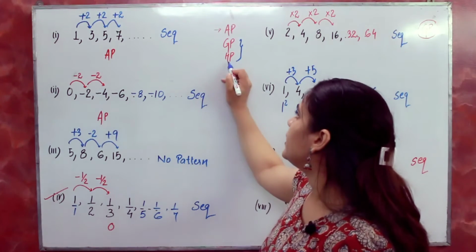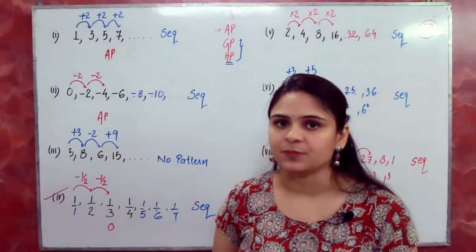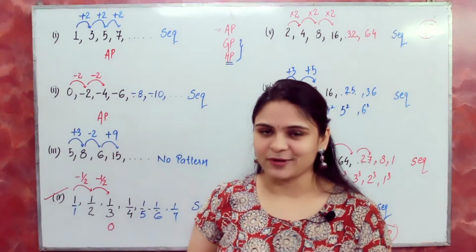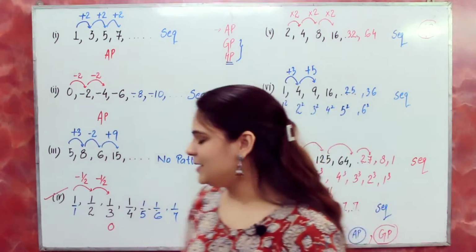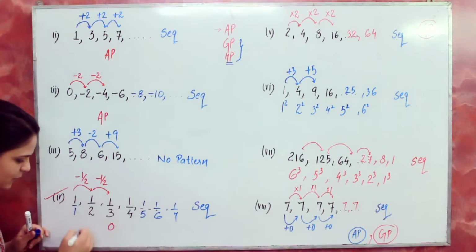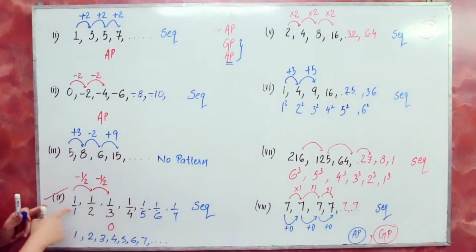Now what is harmonic progression? The reciprocal of an arithmetic progression is a harmonic progression. Like if you see, the reciprocal of this sequence will be 1 upon 1, 1 upon 2, 1 upon 3, 4, 5, 6, 7. So this is the reciprocal of this sequence.